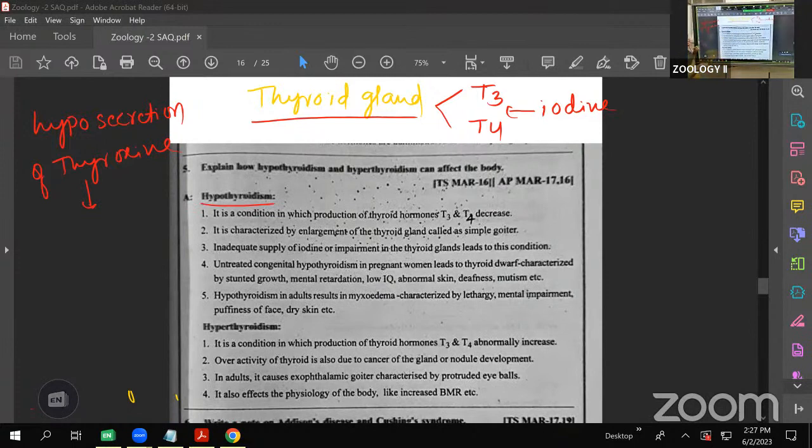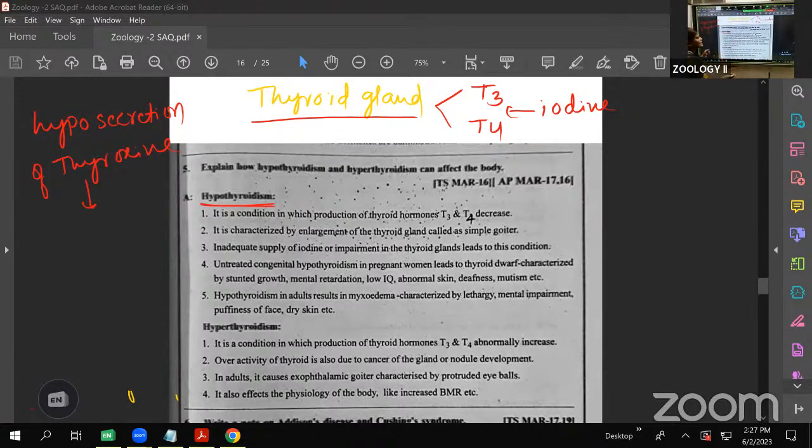Here, a less amount of thyroxine is produced by the thyroid gland, which is present between the pharynx and larynx. It is a butterfly-shaped structure secreting the two hormones T3 and T4, and the hyposecretion of thyroxine causes